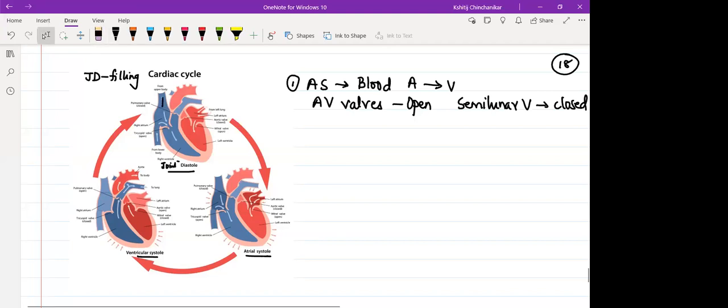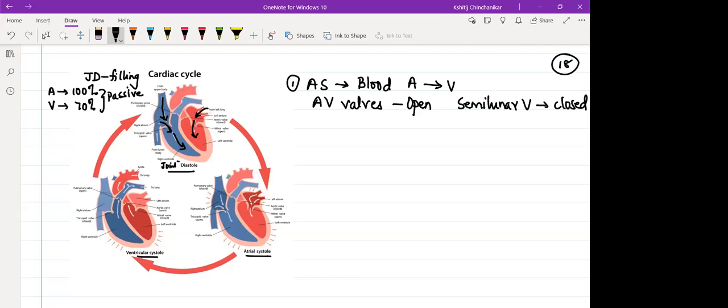See this, blood is coming from the vena cava to the right atrium. From the right atrium, it is going into the right ventricle. In the same manner, left atrium, left ventricle. It means during joint diastole, all chambers together are relaxed and all chambers are getting filled with blood. So the atria are 100% filled, whatever their capacity is, whereas ventricles get 70% filled. Both these fillings we consider as passive. Why? Because no energy is required. All the chambers, the muscles are in a state of relaxation.